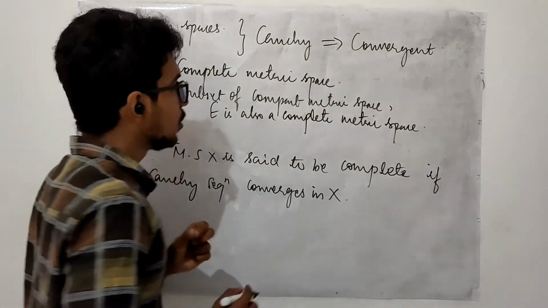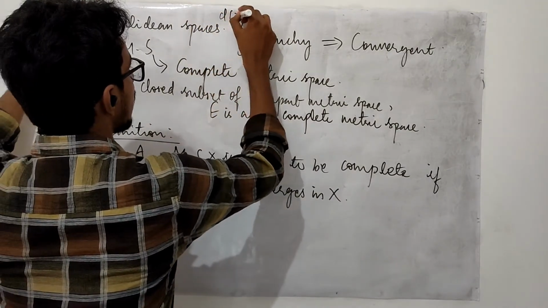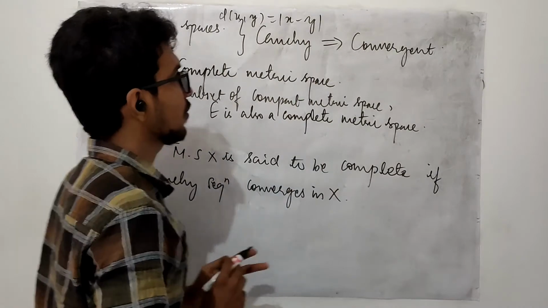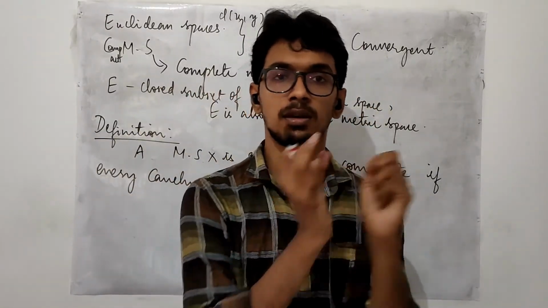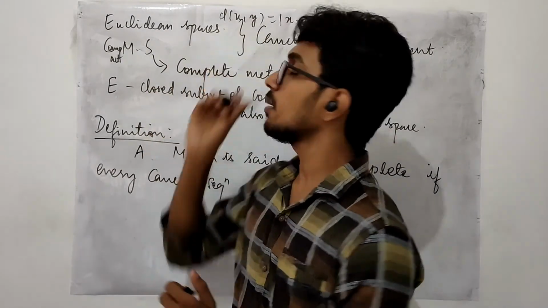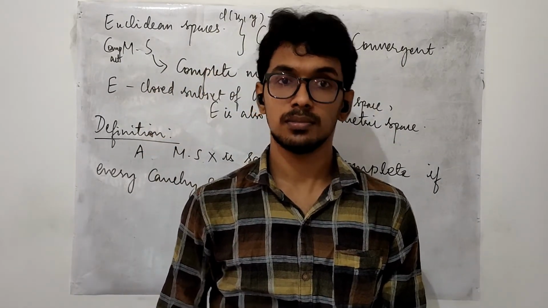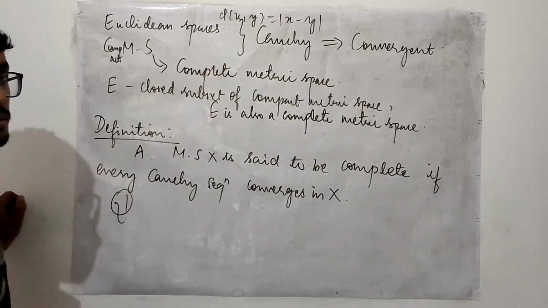Okay. Now, in Euclidean space itself, the metric defined on this is the absolute value of x minus y, right? Can we guess some space with the same metric but it's not a complete metric space? Yes, of course, we can identify the set of rational numbers.